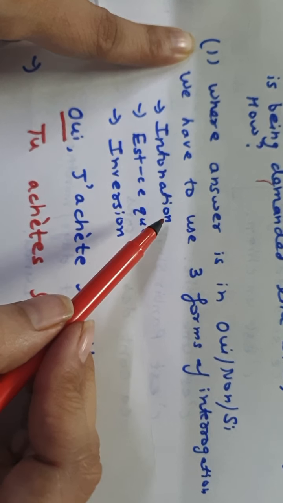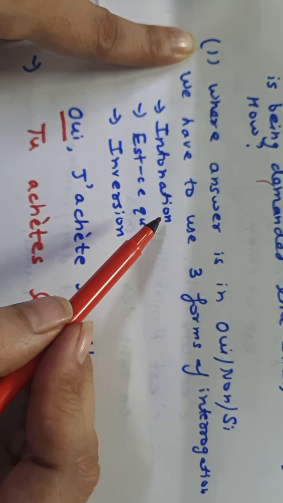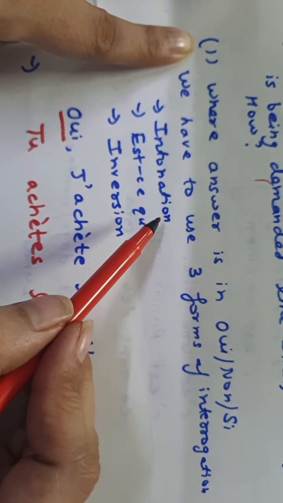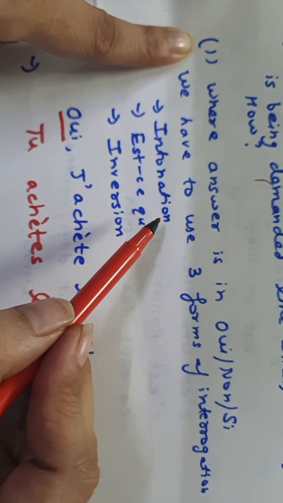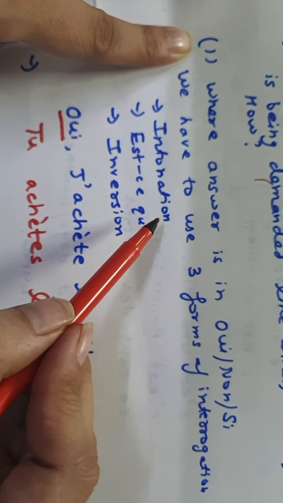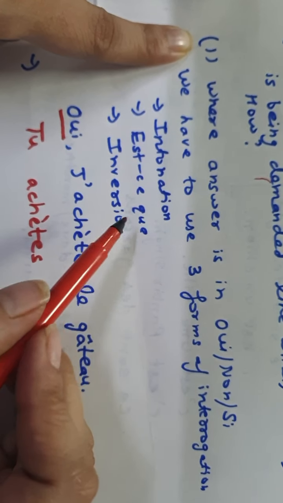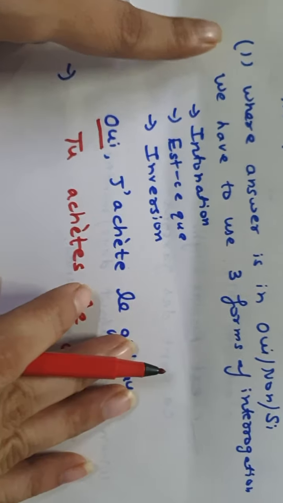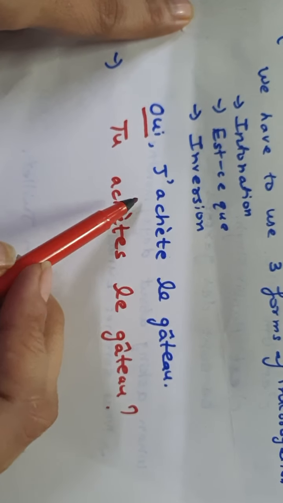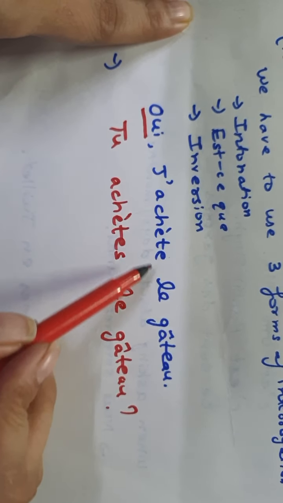Okay, the intonation form has to do with the rising intonation of your voice. So it is not much used in written French. Basically, you can use it in oral speech or in dialogues. Right. Let us just see the example. For example, it is given: oui, j'achète le gâteau. The answer has been given like this.